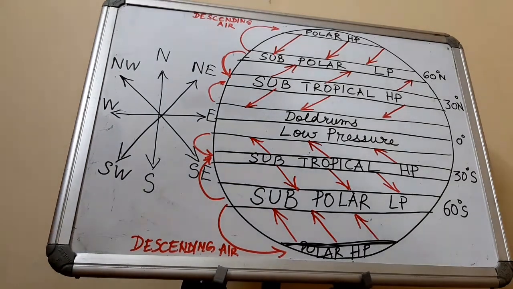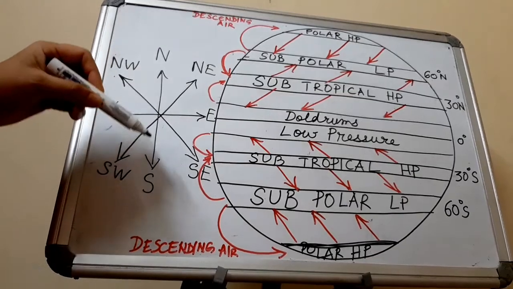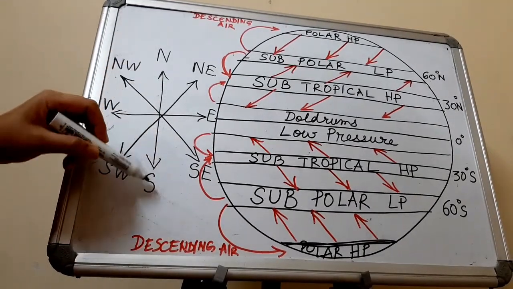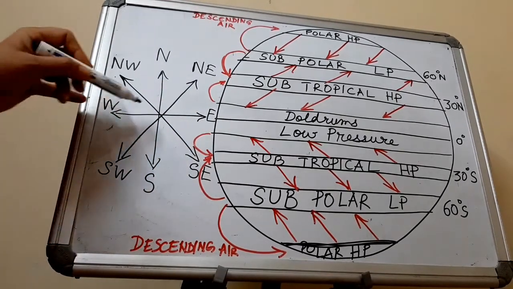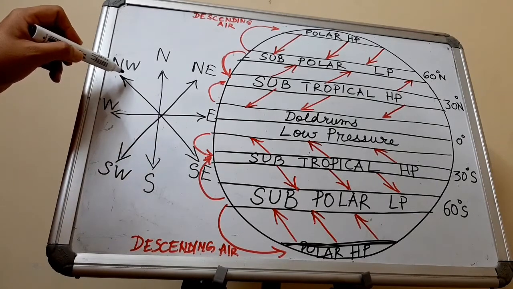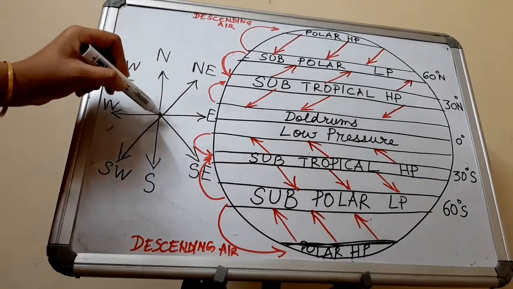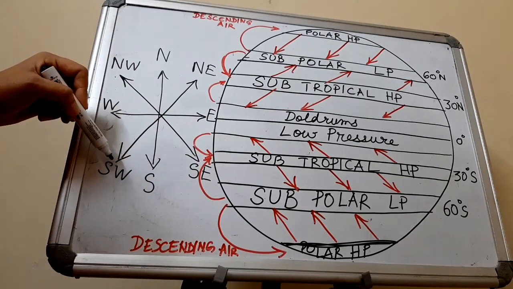Okay, so I was telling you about the directions. As you can see here, these are the 8 main directions. They are north, south, west and east, and the intermediate directions: northwest between north and west, northeast between north and east, southeast between south and east, and southwest between south and west.